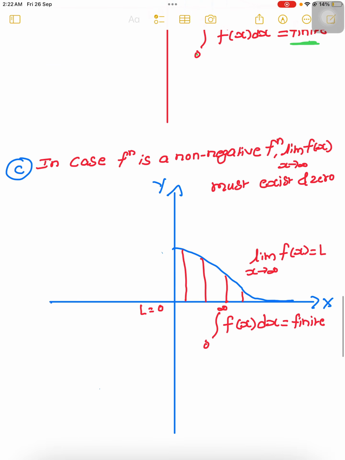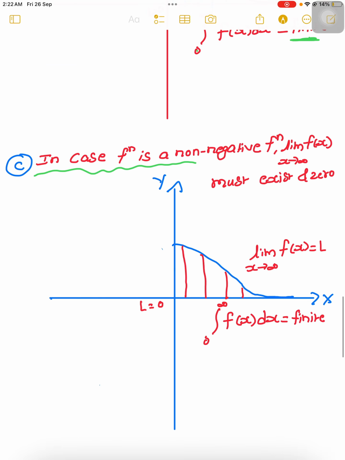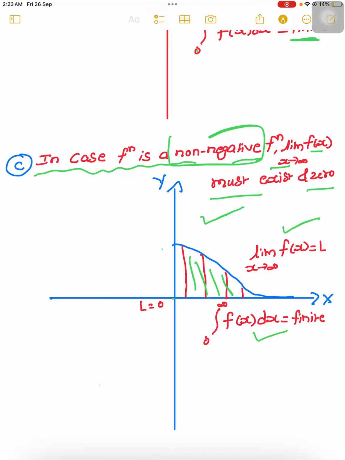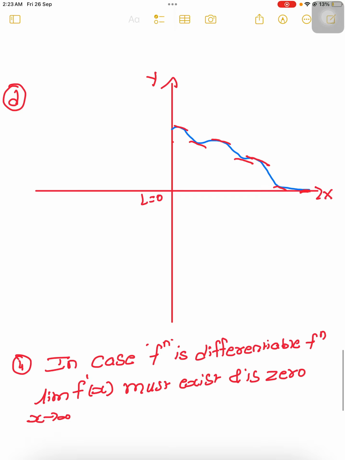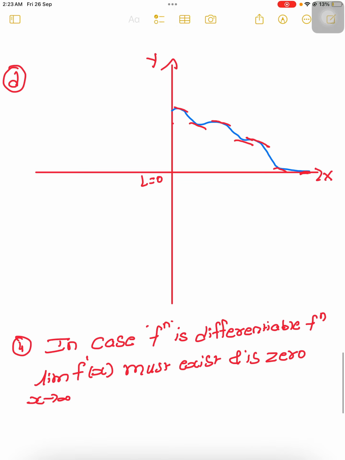Come to the third option. In case the function is a non-negative function, the limit as x tends to infinity of f of x must exist and be 0. Yes, it is non-negative because the function is non-negative. This condition is also passed and this condition is also passed, because we'll get the finite area, meaning you will get some real number. Coming to the fourth option, that is option D.